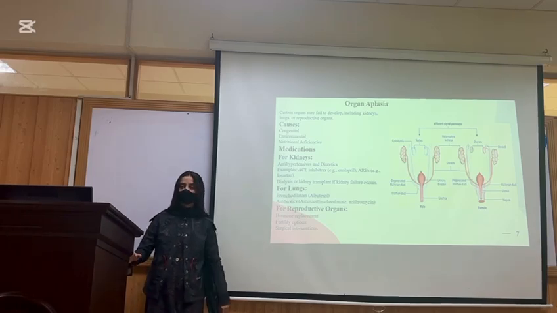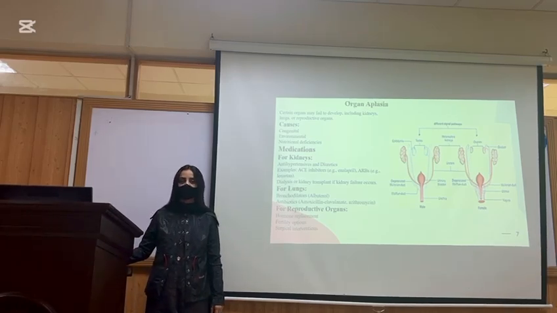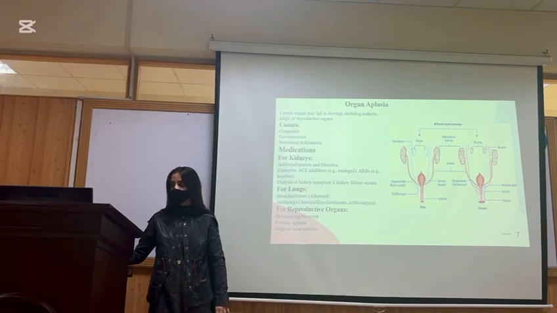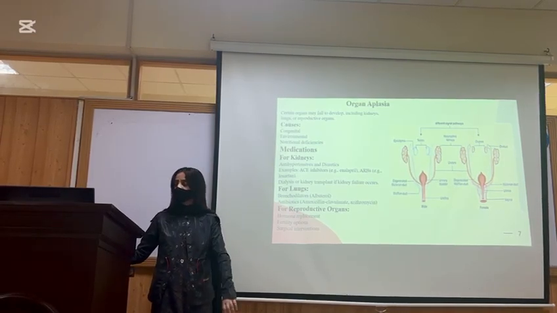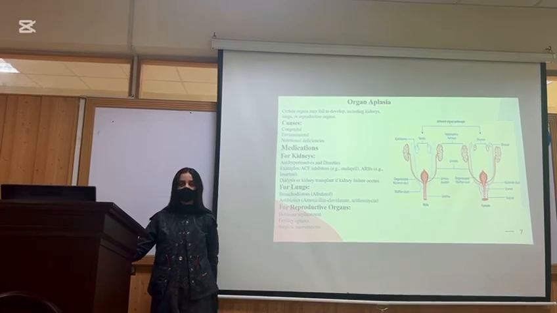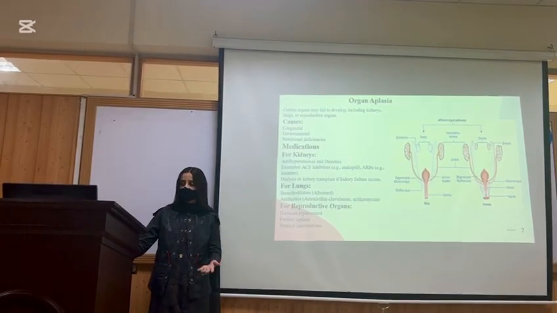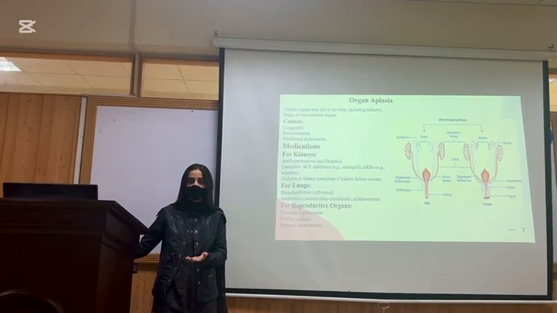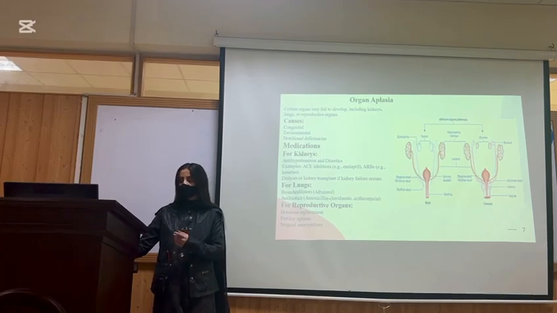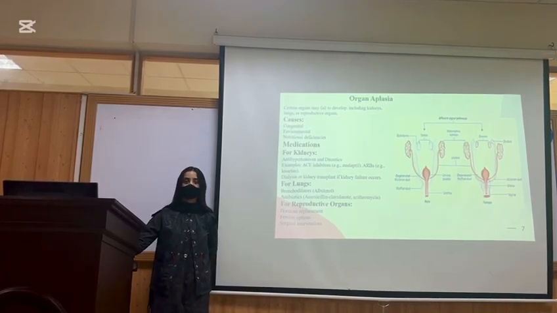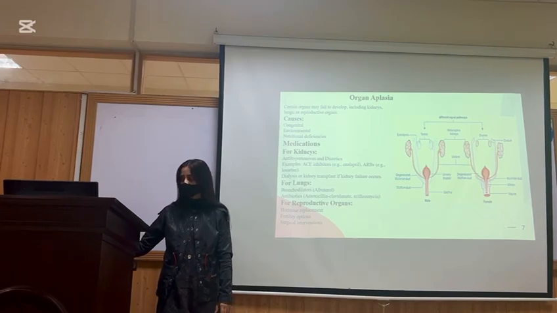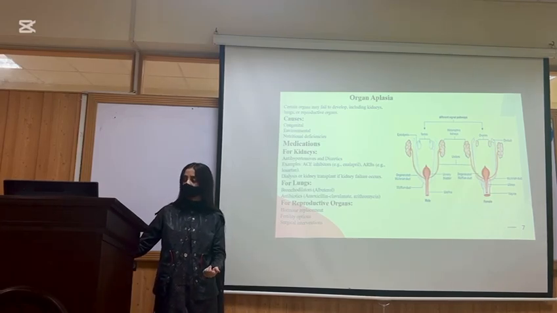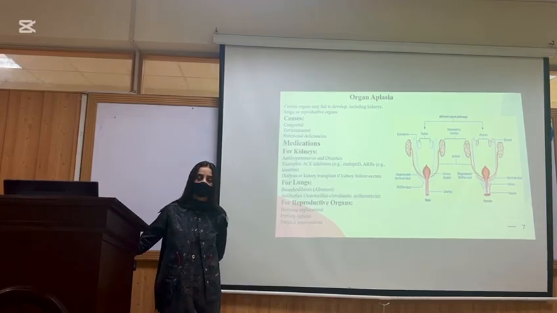If our kidney is underdeveloped or fails to develop properly, we can administer antihypertensives and diuretics: ACE inhibitors, angiotensin converting enzyme inhibitors like Enalapril, and angiotensin receptor blockers like Losartan. In more severe cases, we can go for dialysis and kidney transplant for kidney aplasia. For lung aplasia, bronchodilators like albuterol and antibiotics like Augmentin can be administered. For reproductive organs, hormone replacement, fertility options, and surgical intervention if needed.